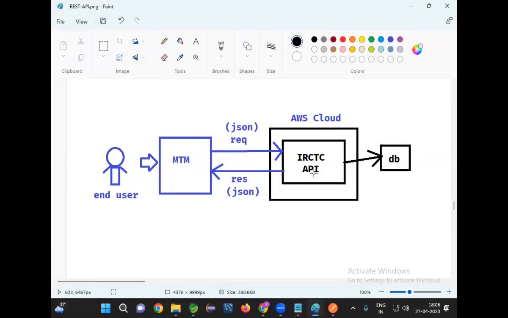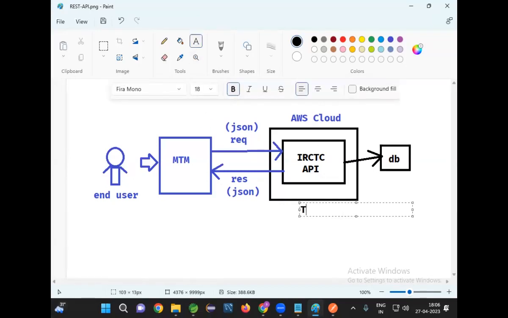IRCTC application. Assume that it is developed by a company called TCS. Now, I am a TCS employee for the time being, part of this IRCTC development. I completed the REST API to book the ticket. I have tested this API, everything is working as expected. Okay, we are good. We are done.